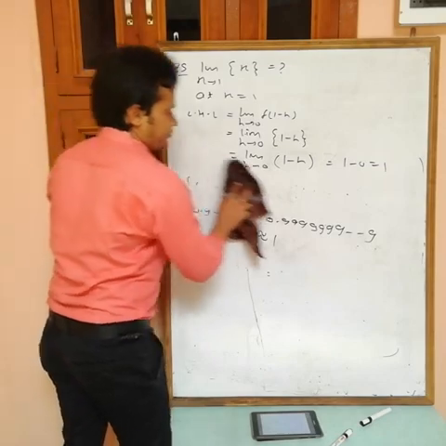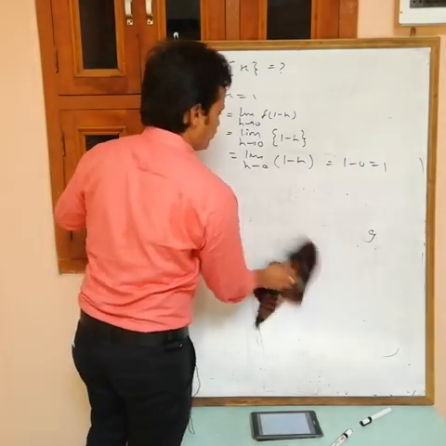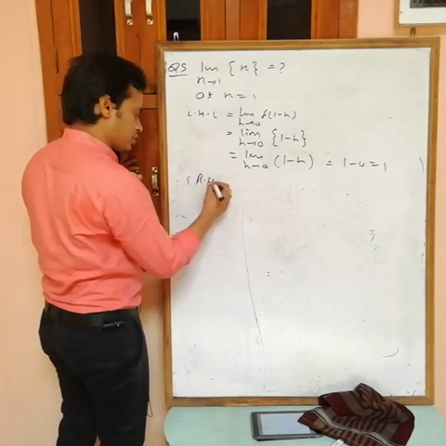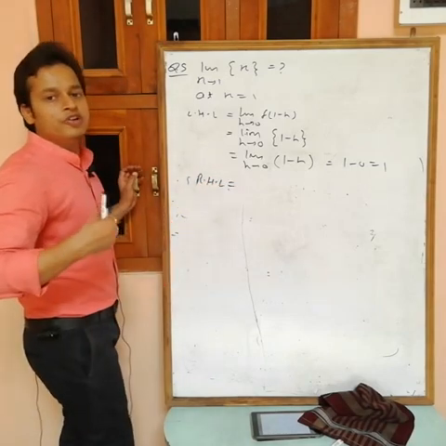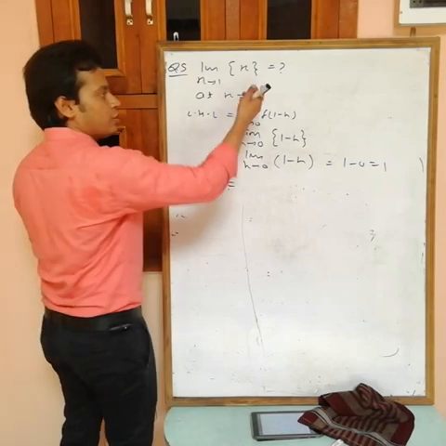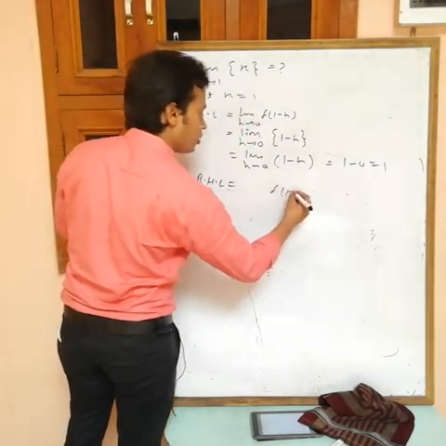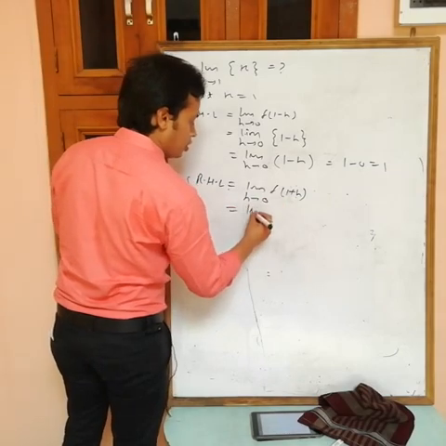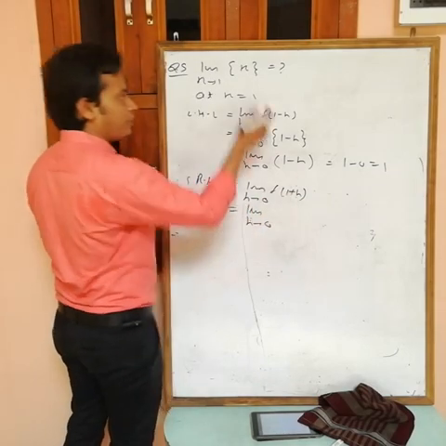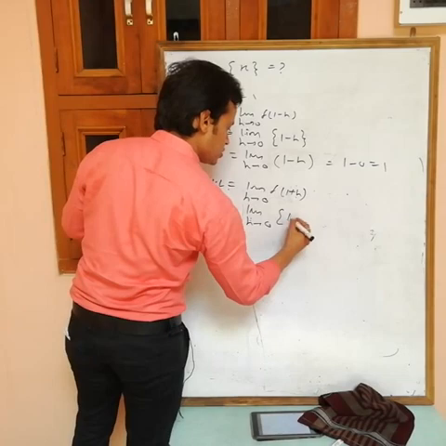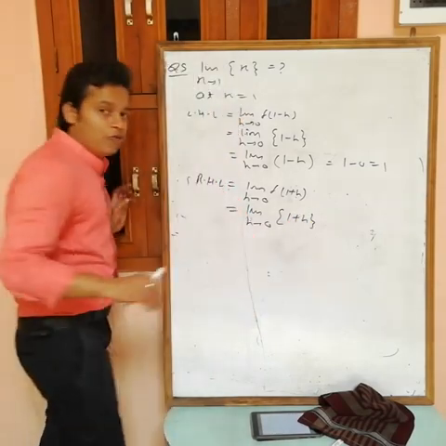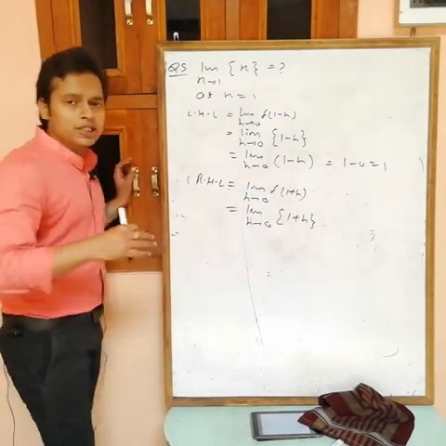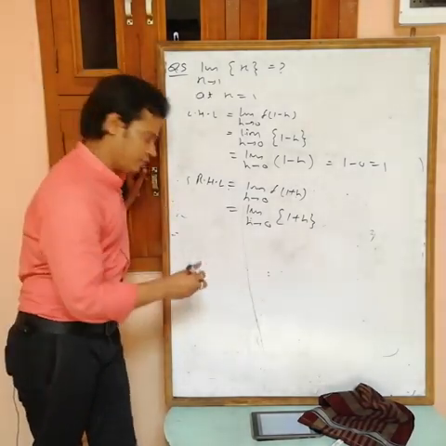Now, again, first I am finding the RHL, then we will discuss this thing also. Again, see, RHL is the value of the function at a plus h. A is 1, so f of 1 plus h, limit h tending to 0. Replace x as 1 plus h. Now what is the fractional part of 1 plus h? Again h is like 0.0001.